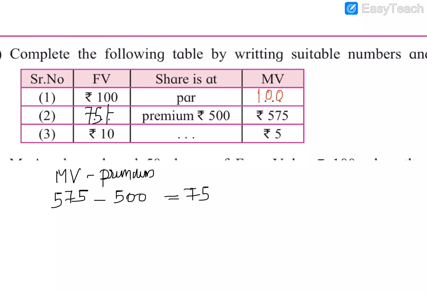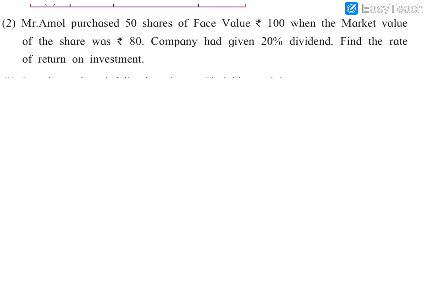Now the third question. Here face value is 10 and the market value is rupees 5. So here market value is less than the face value, which means loss is there. So the share will be at discount. Share is at discount. So hence all the blanks are filled. We can go to the next problem.